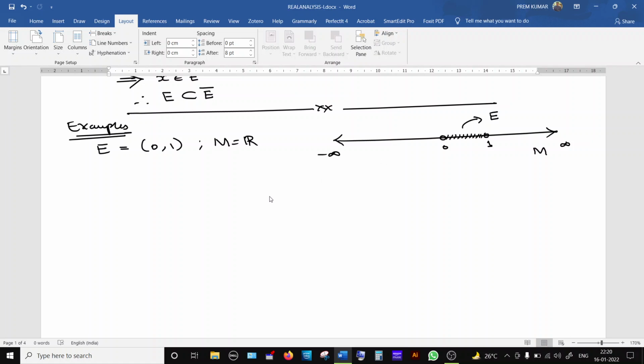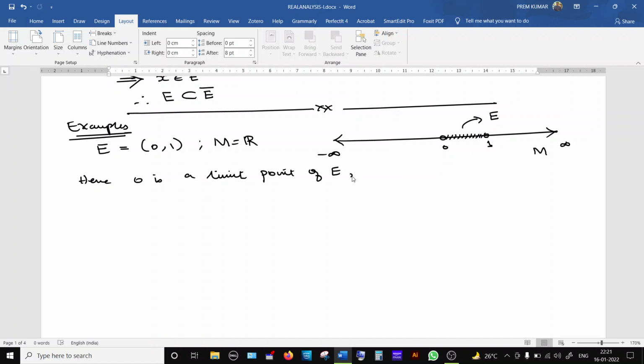Then 0 is a limit point of E. Here we have to use the word A always, because there is not only one limit point, there are many limit points for the given set. So 0 is a limit point of E. Why is it a limit point? Limit point means you have to find one sequence in E that is converging to 0.